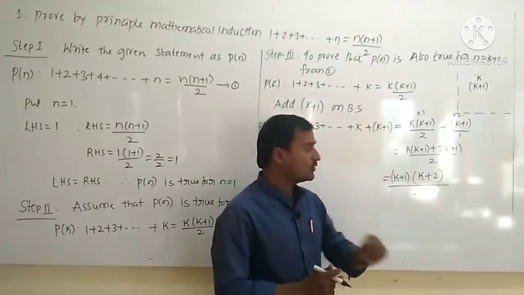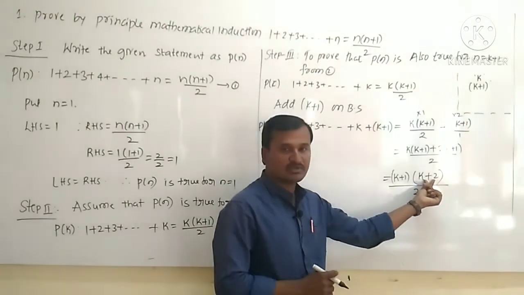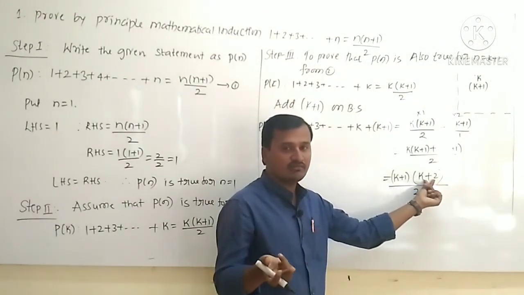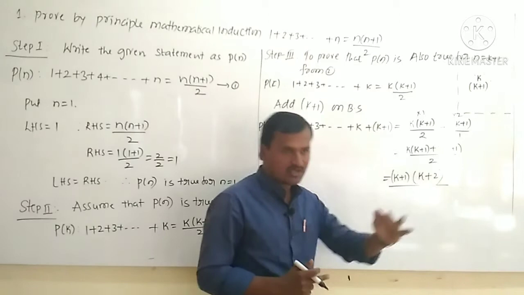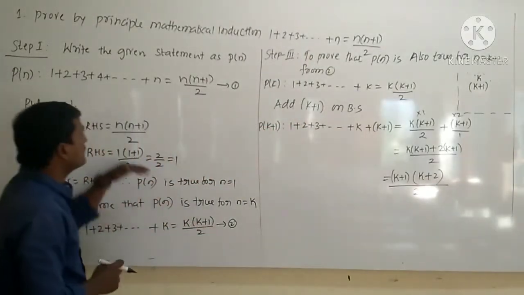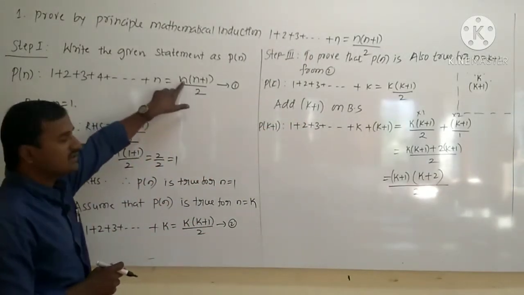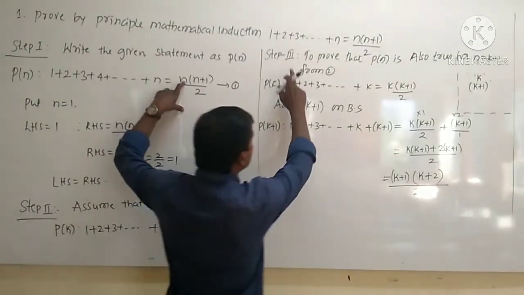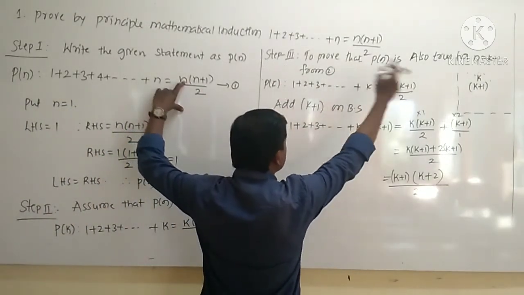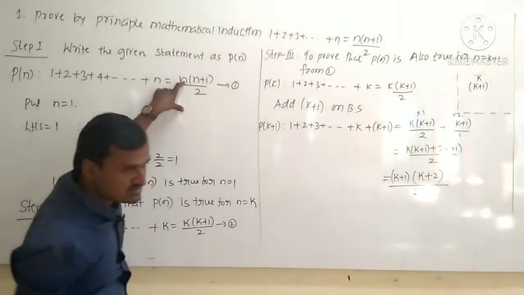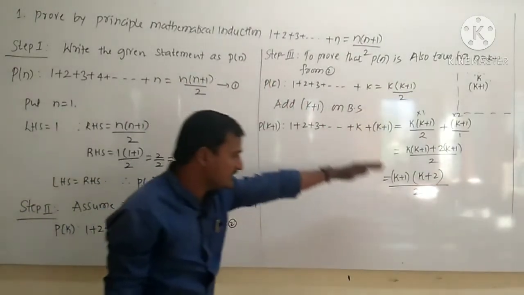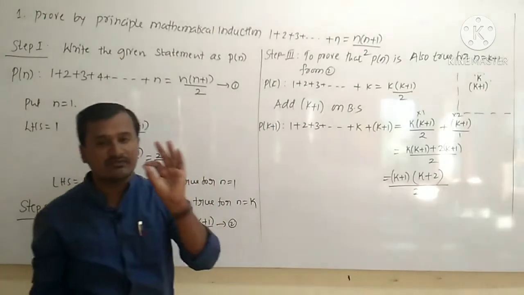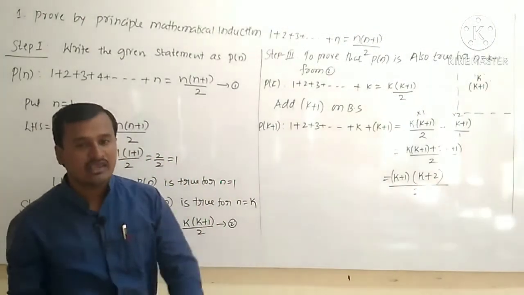But we have to express this k plus 2 in terms of k plus 1. Because here what are we going to prove? Here in the place of n we should have k plus 1, because we are going to prove P of n is also true for n equal to k plus 1, meaning after simplification in the place of n you should have k plus 1.